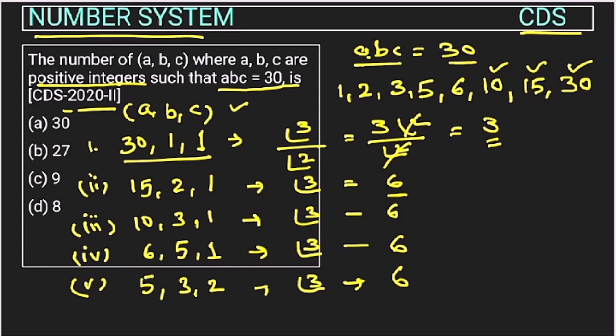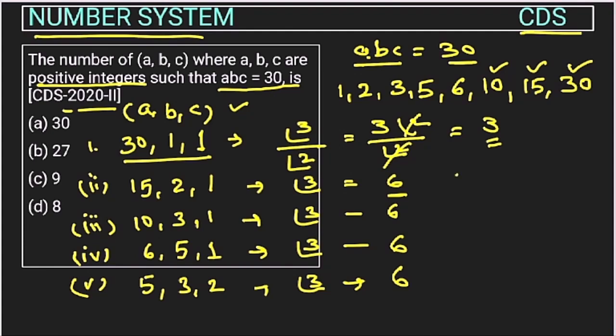So is there any other case possible here? Can we form any other value, right? So there is no other value possible, because if we take the value of A as 3, the other greater values we cannot take because those values we have already considered. So we would have to take a value less than 3, then 30 will not be formed, right? So these are the only possible groups.